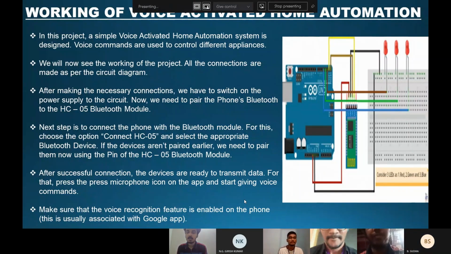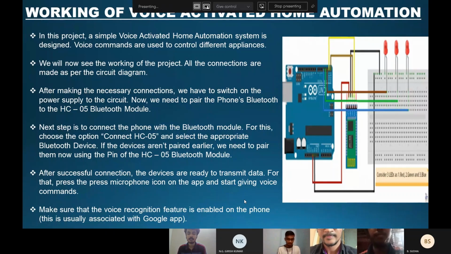All the connections are made as per the circuit diagram. Now, let us look into the connections. As you see in the block diagram, we have used a Bluetooth HC05 module, which consists of 5 pins, out of which we have used only 4 pins. The RX pin is used for receiving commands, the TX pin for transfer of data, ground, and VCC for getting 5-volt positive power from the source.